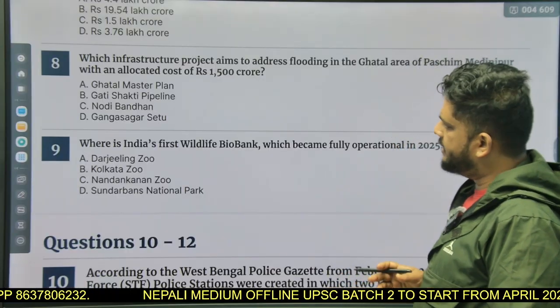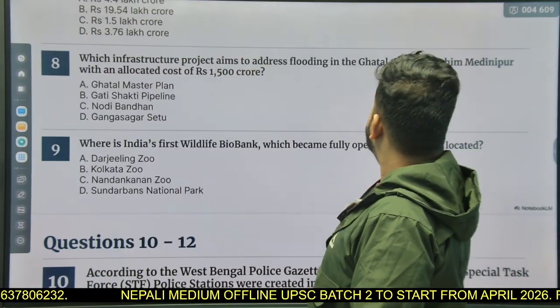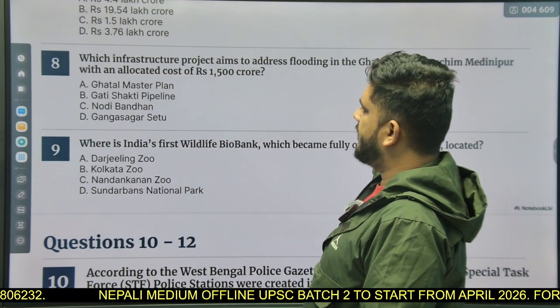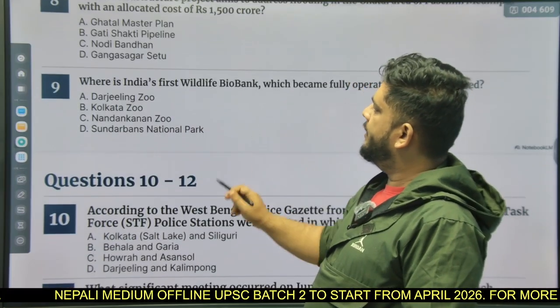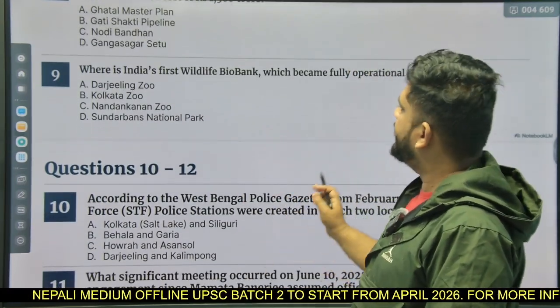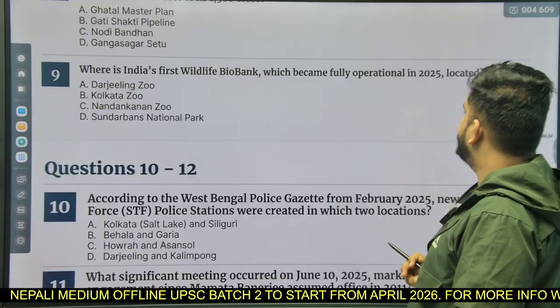Nodi Bandhan and Ganga Sagar Setu. We all know, since it was specifically for the Ghatal area, so Ghatal Master Plan, option number A is the correct answer. Where is India's first wildlife biobank, which became fully operational in 2025, located?